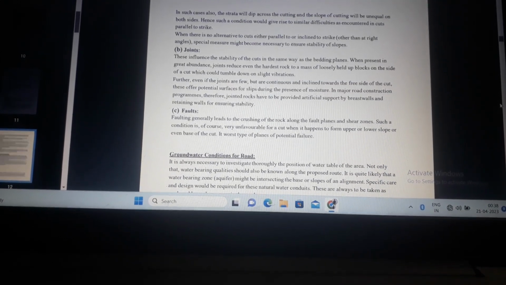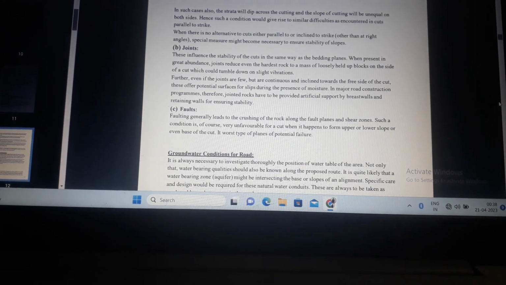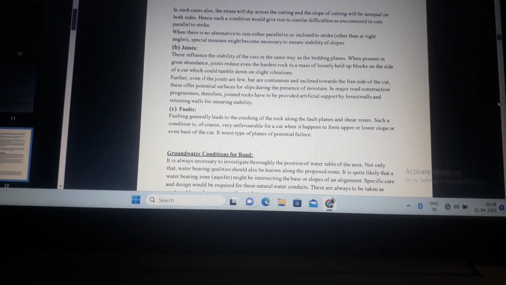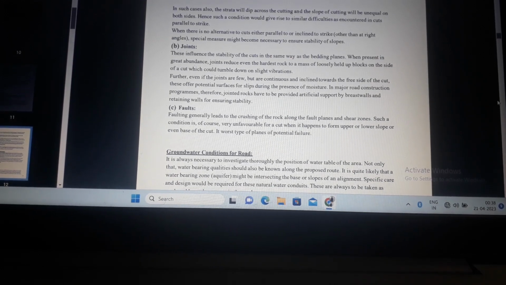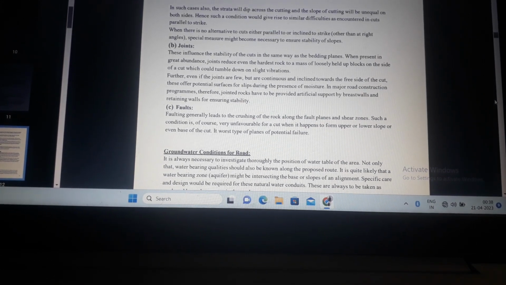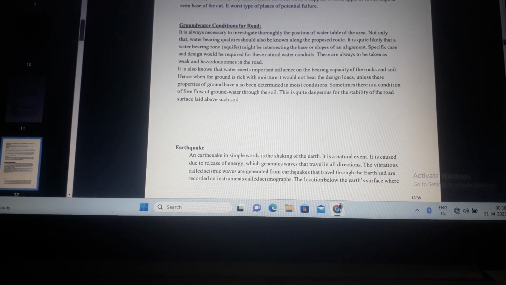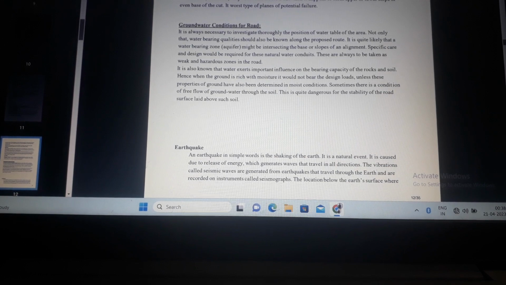Joints. These influence the stability of cuts in the same way as the bedding planes. When present in great abundance, joints reduce even the hardest rock to a mass of loosely held blocks on the side of a cut, which can tumble down on slight disturbance. Faulting generally leads to crushing of the rock along the fault planes and shear zones. Groundwater conditions for road. It is always necessary to investigate thoroughly the position of the water table of the area. Not only that, water bearing qualities should also be known along the proposed route.